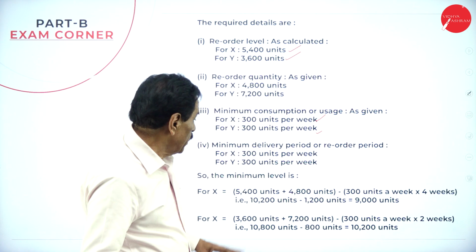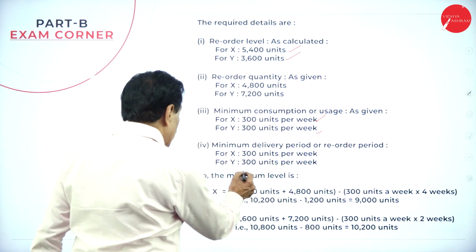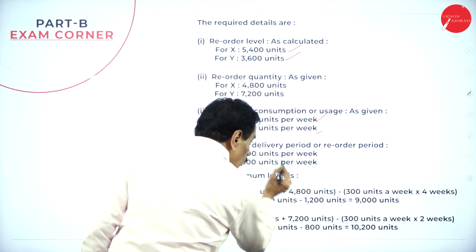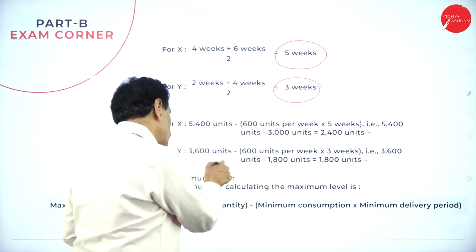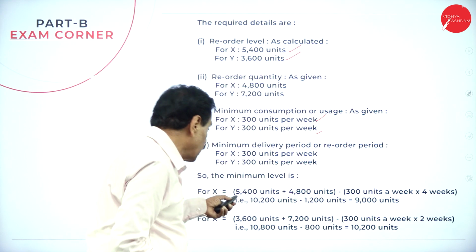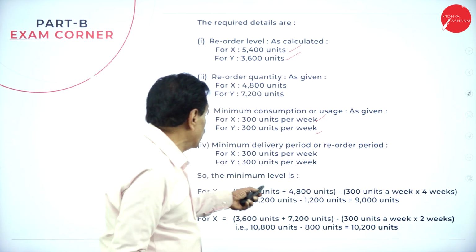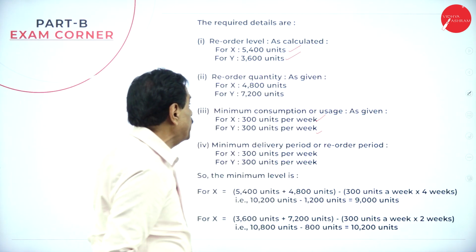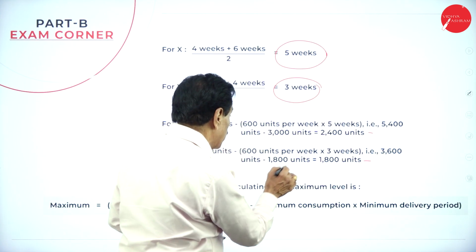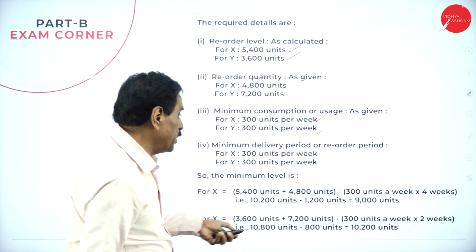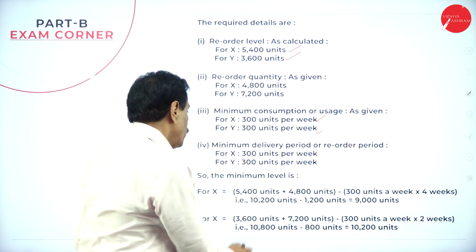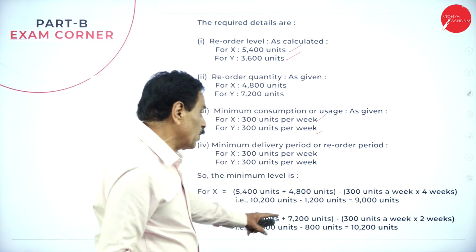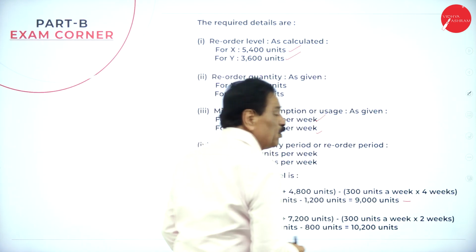So the maximum level is 5,400 plus 4,800. Here the formula, see that: reorder level plus reorder quantity. What's your reorder level? 5,400. Your reorder quantity is 4,800 minus. What is the next formula? Minimum consumption 300 units and minimum week is 4. If we know, it will come to 10,200 minus 1,200, 9,000 units.